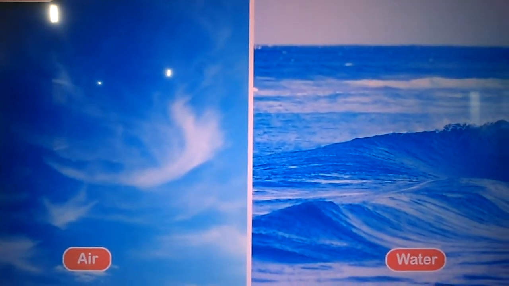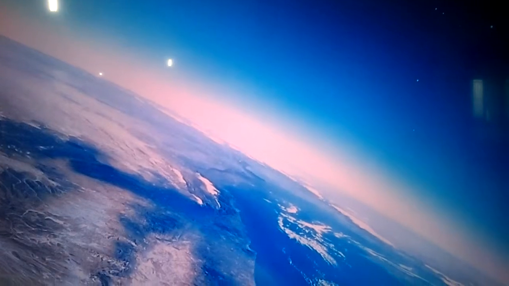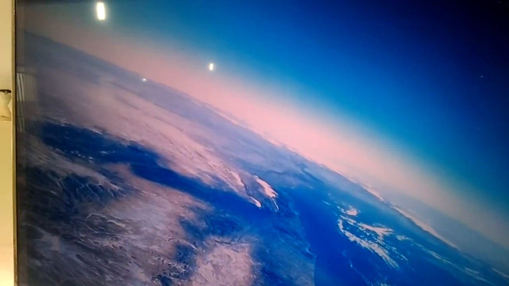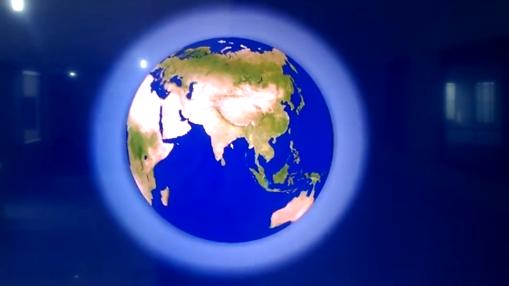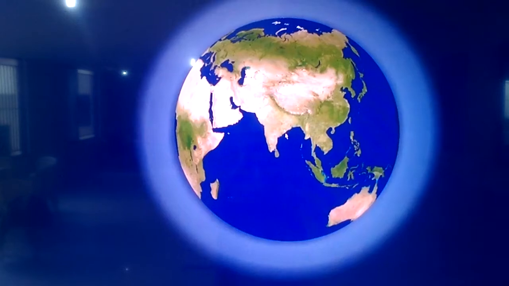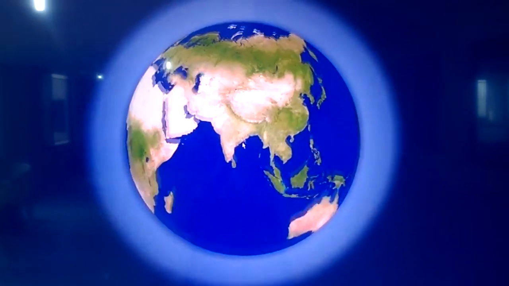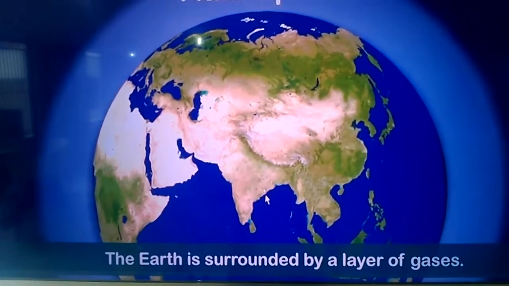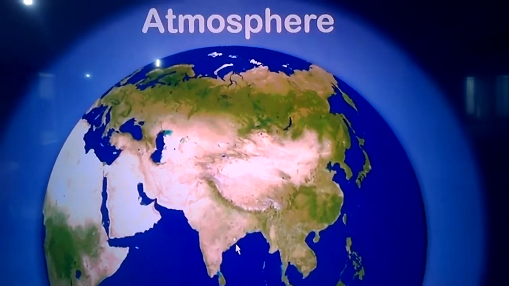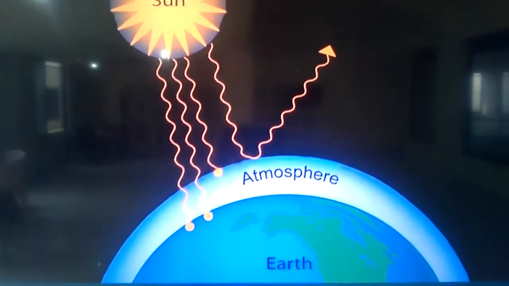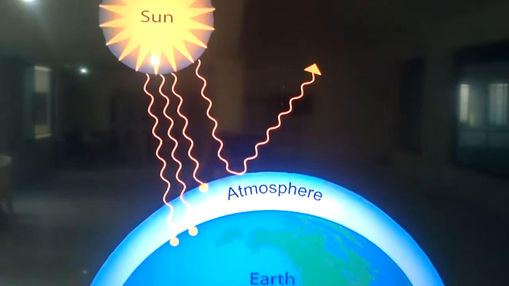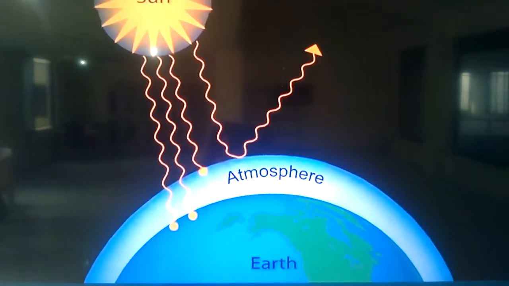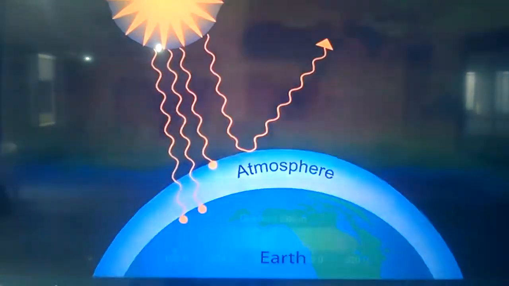Air and then water. See the atmosphere of the earth. The thin layer is called atmosphere. Earth is surrounded by a layer of gases. So it's called the atmosphere. The atmosphere protects our earth from the harmful rays of the sun.